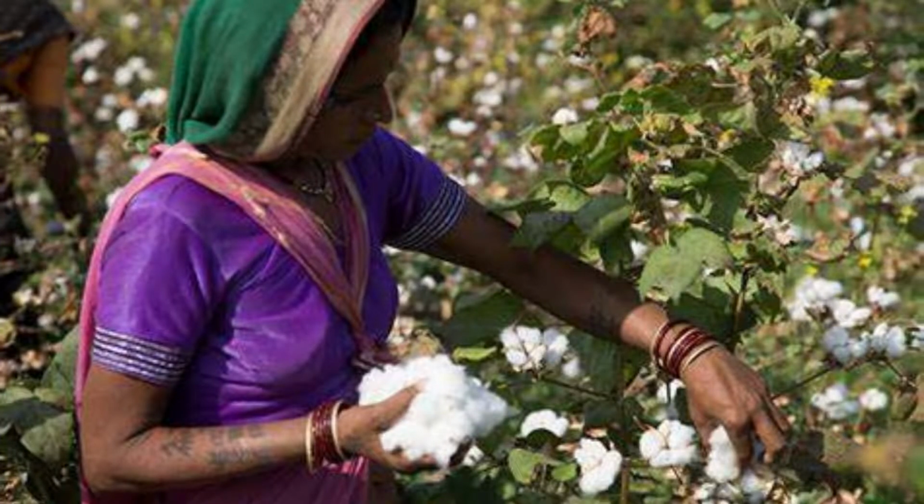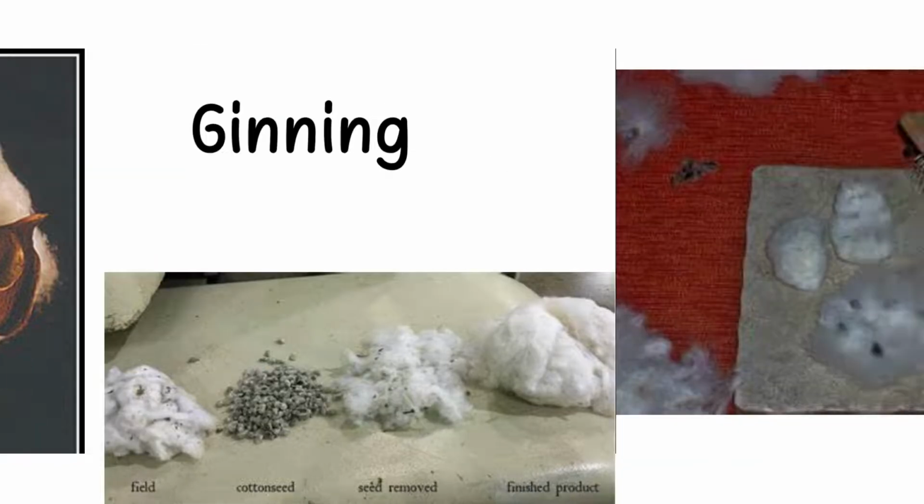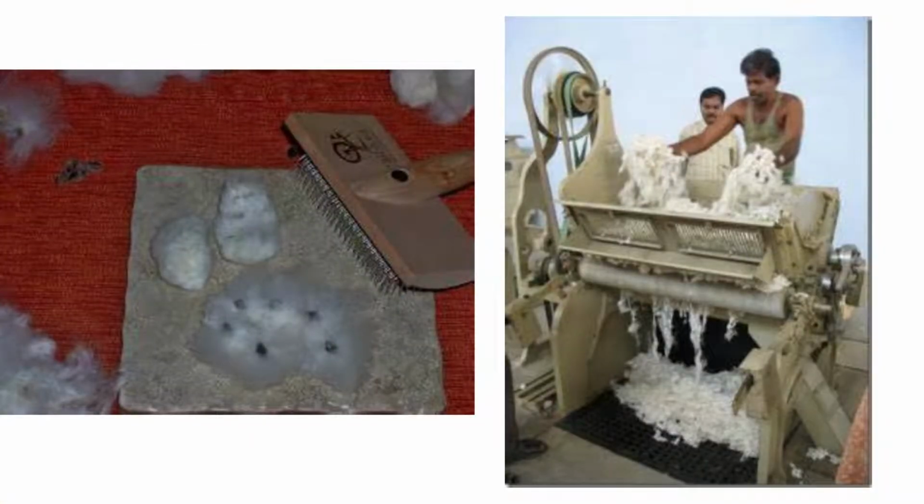From these balls, cotton is usually picked by hand. Fibers are then separated from the seeds by combing. This process is called ginning of cotton. Ginning was traditionally done by hand. These days, machines are also used for ginning.